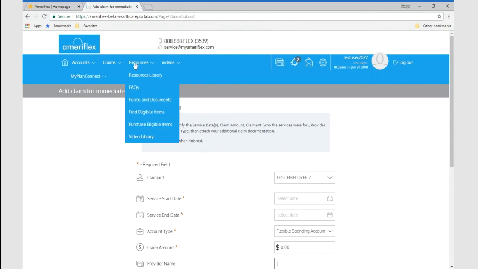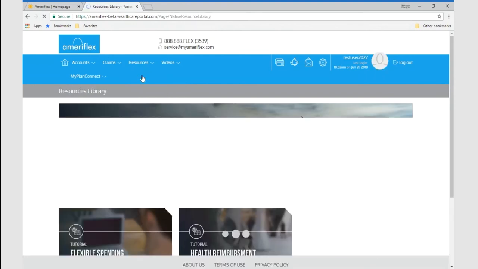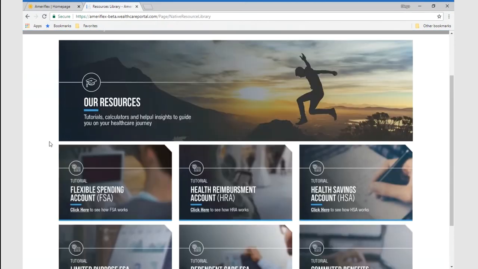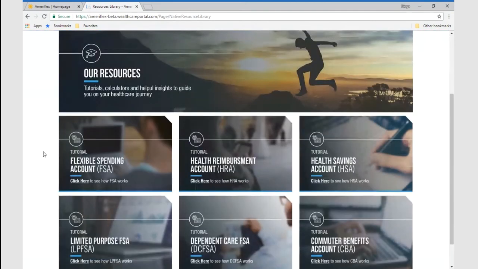There are additional resources that are available on the website. There is a library for different resources that we'll have available, only in specific accounts that your client will have, with the relevant information for tutorials. So if you only have a Flexible Spending Account, the only option that you will see here on the resources will just be the Flexible Spending Account.